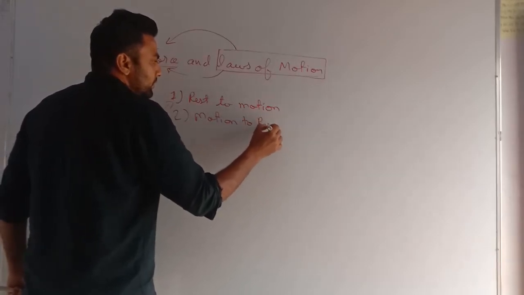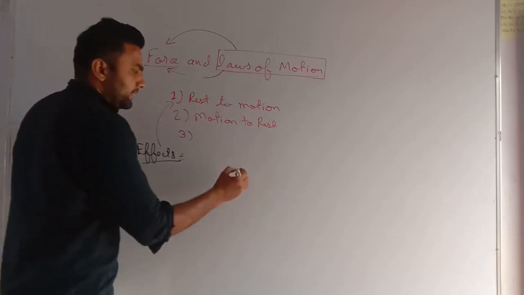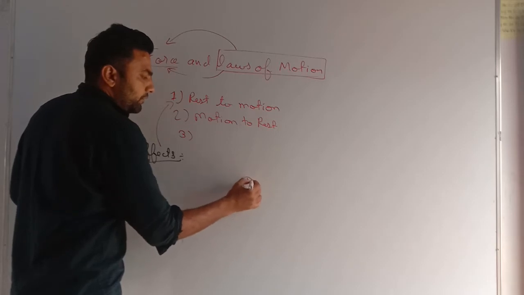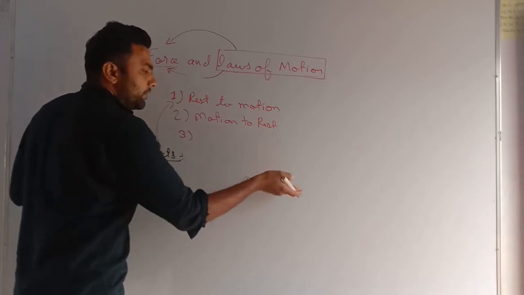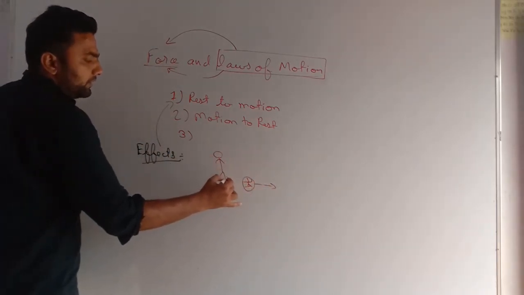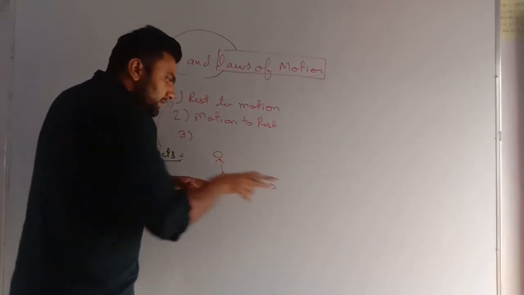So the second effect is motion to rest. Third thing, let's say any football is there, we are all playing football, and it is slowly going in this direction. I come from behind and hit the ball in the same direction.